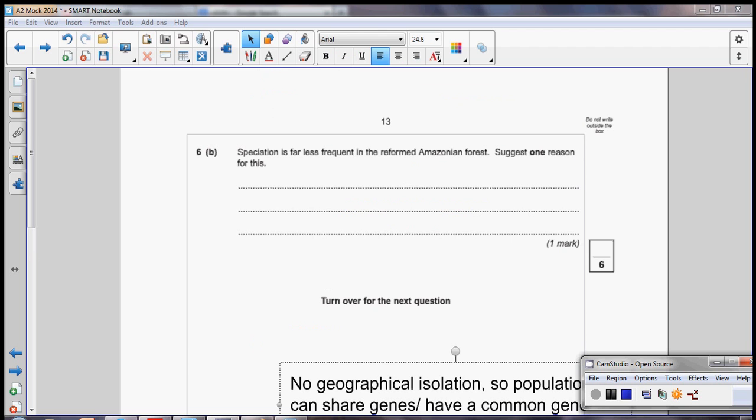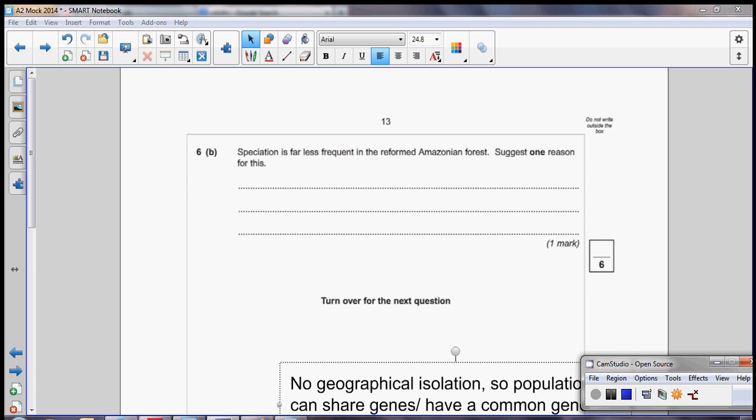Finally, we've got a suggest question. Now, suggest questions aren't asking you to use information from your own knowledge, but they're asking you to use a bit of common sense and the information that you've been told to come up with a sensible guess. It tells us that speciation is far less frequent in the reformed Amazonian forest, so in other words, the forest that's not been split into little groups, and it wants a reason for this.